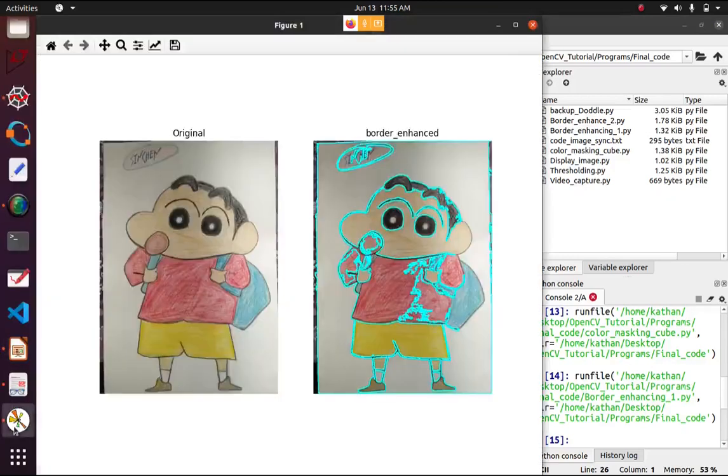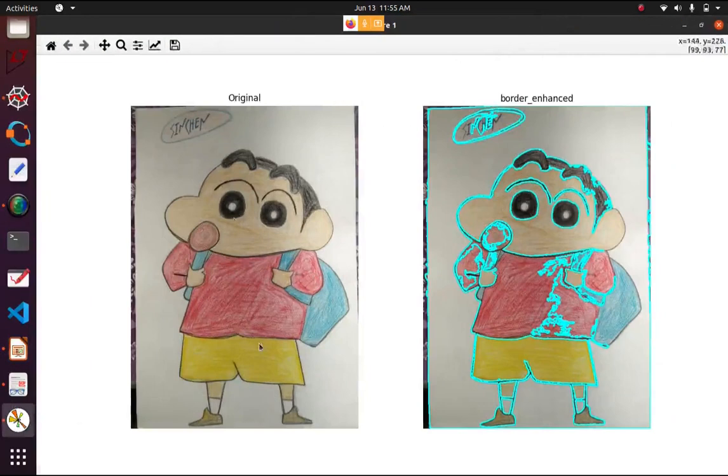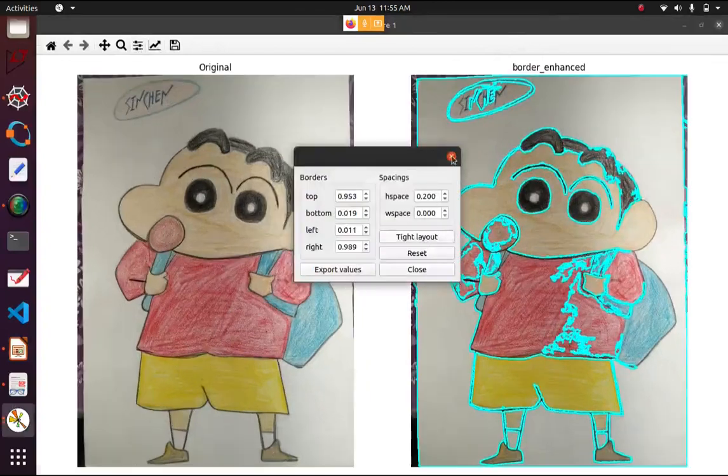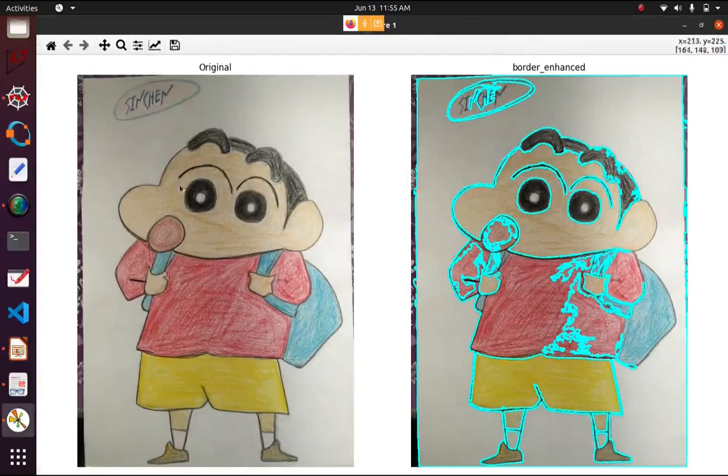Okay, you can see this is a hand drawn image of mine. Shinchan, you know, the cartoon. I want to just extract this border out of it. How can I do this? Using a hand, you can do this in real life.